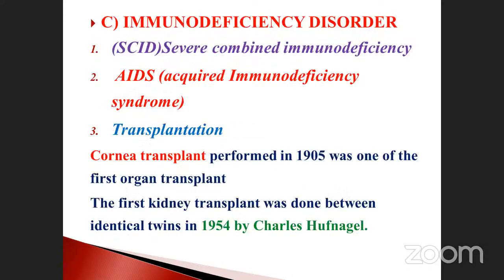Okay. And immunodeficiency disorders, particularly SCID, severe combined immunodeficiency, AIDS, acquired immunodeficiency syndrome, and also the third one is called transplantation. Sorry, transplantations. These are the three headings given under immunodeficiency disorders. Okay, so here we will discuss one by one. Cornea transplant.